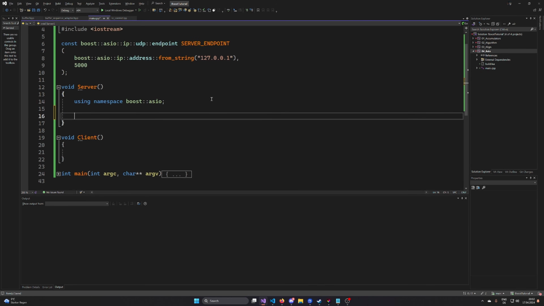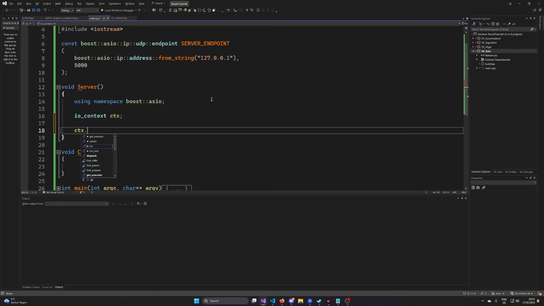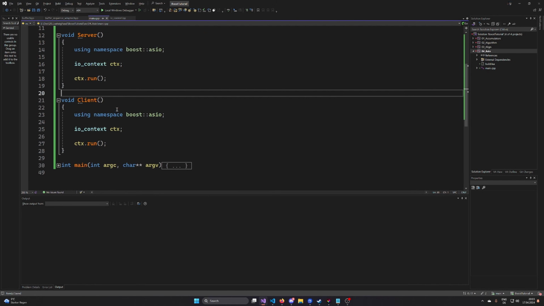Now, how do we create a server? The first thing that we need for asynchronous I/O is an I/O context. The I/O context is used to run all I/O operations that we also need to call. So the context is basically a queue, and when you're calling context run, it pulls the queue, executes the queue until the queue is finished or empty, and then returns. So this is your very basic Asio boilerplate code that you always need. You always need the context, and you always need to at some point call context run.